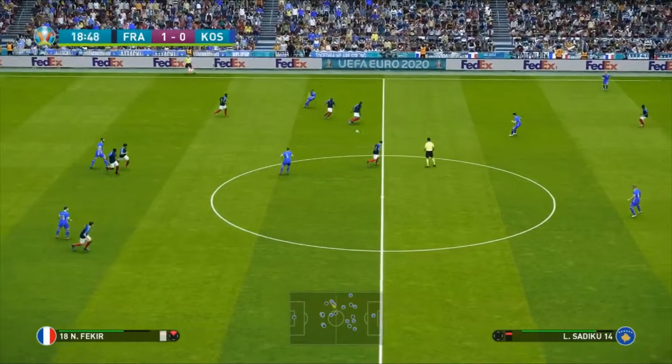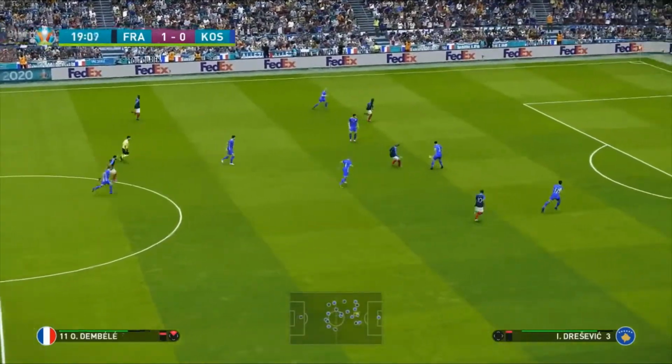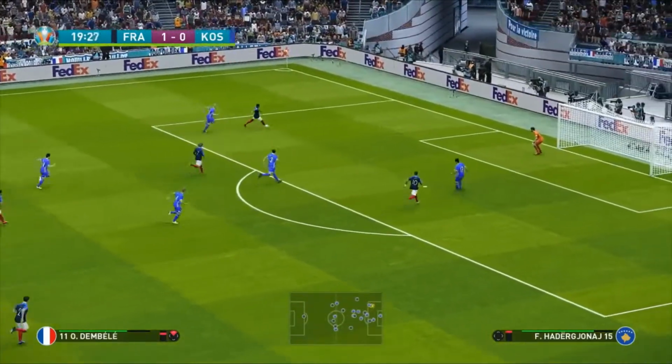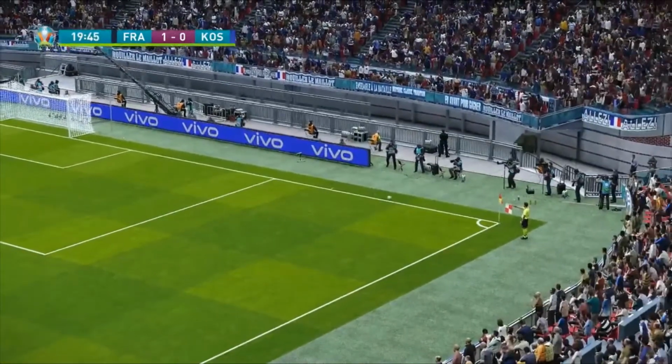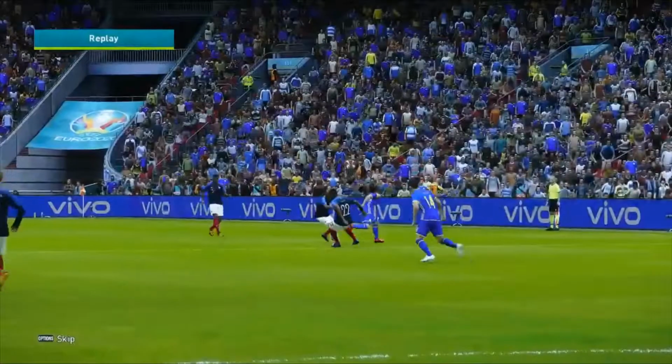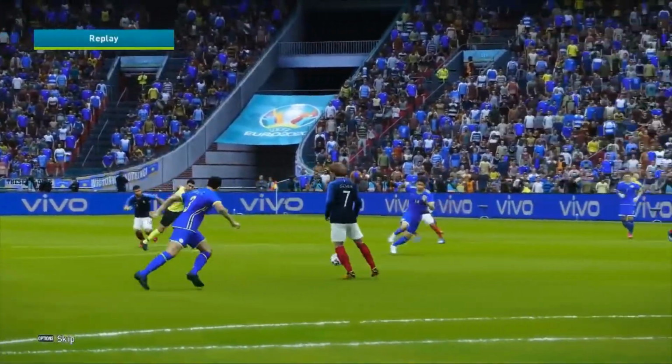Here is Nabil Fekir into Antoine Griezmann. Now, lovely ball in for Dembele. Could he get his second goal of the game? What can he do here? Dembele kills it! Oh, well, that was close. That was a very good opportunity to double his score and to make it 2-0 to France.